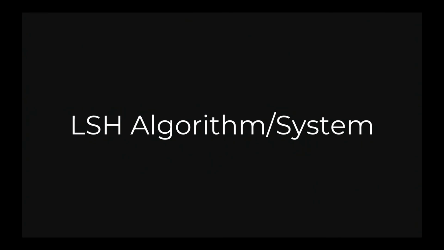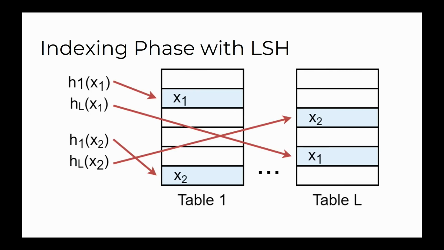So how can we do similarity search with this? It works in 2 phases. The first phase is the indexing phase. We take our data, we construct L hash tables, and each hash table has an associated locality-sensitive hash function. We go through our data set, and we compute a hash on every vector in it with every one of the hash functions, and use that hash value to store it in that hash table.